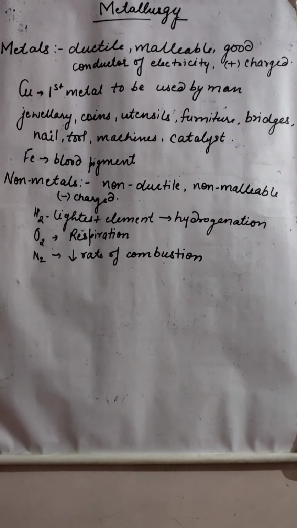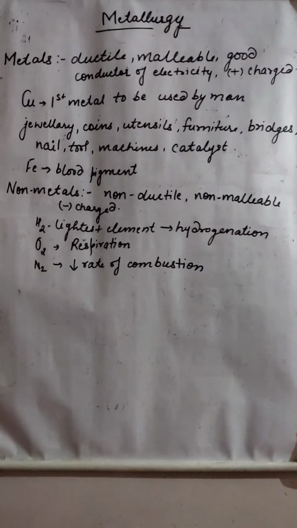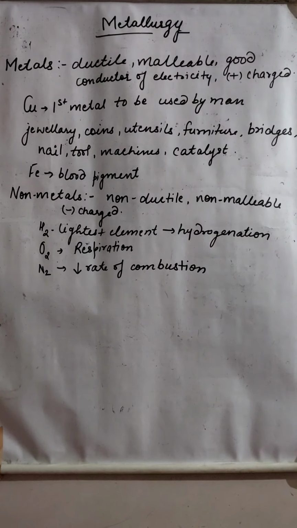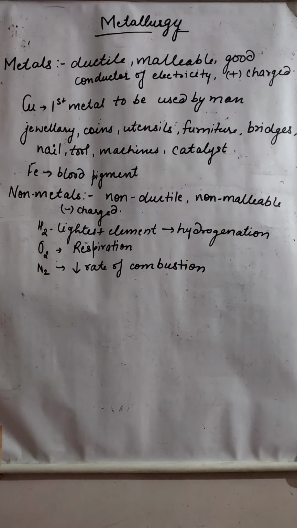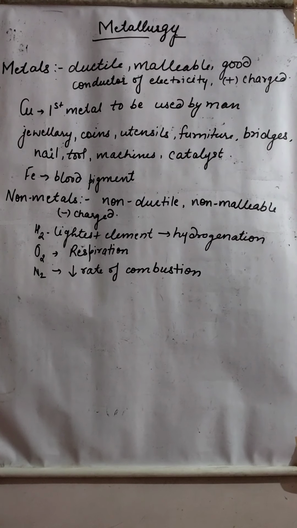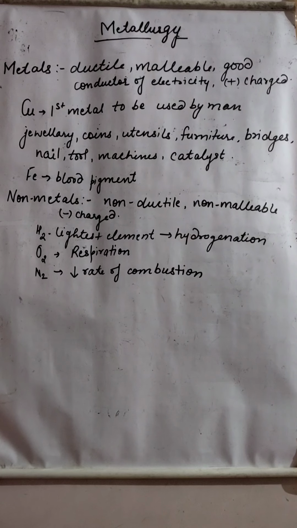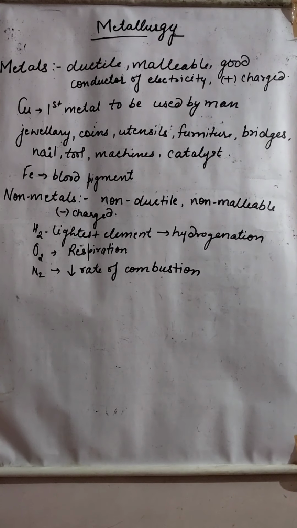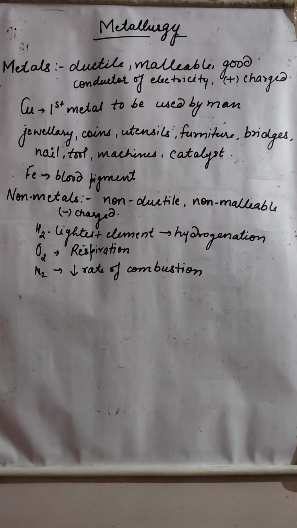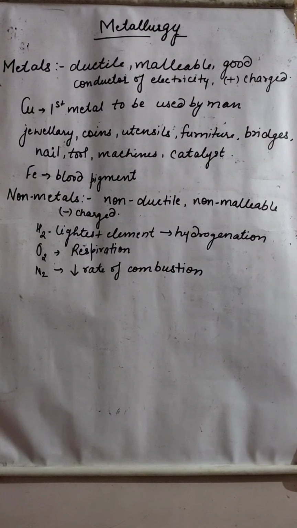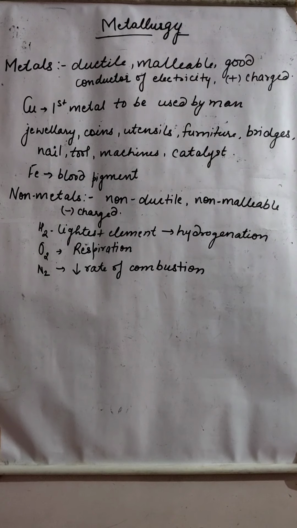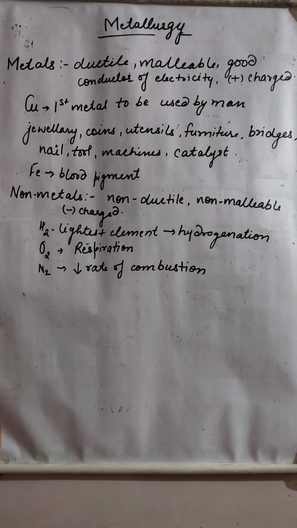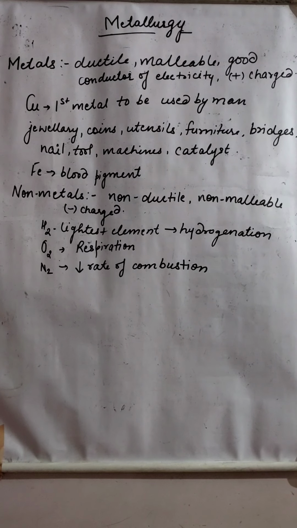All right. Now, what is the occurrence of these metals? In metallurgy we have to learn about extraction of metal. Only one metal extraction we have to learn, that is aluminium, right? So what is occurrence? Occurrence means where it can be found. Anything can be found in a free state or a combined state. Free state is that it is found alone. Combined state is that it is found with something else.